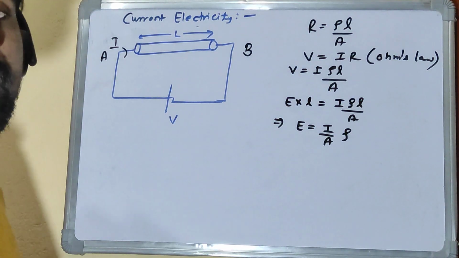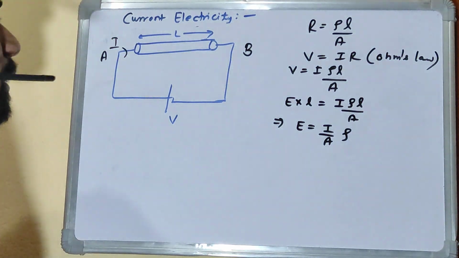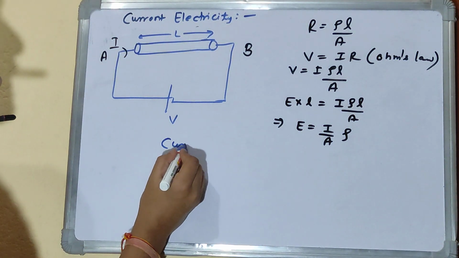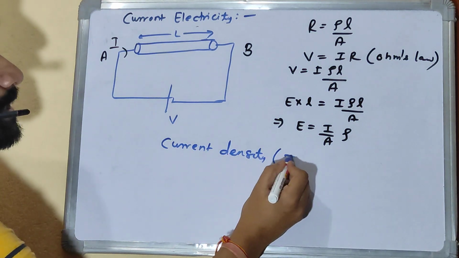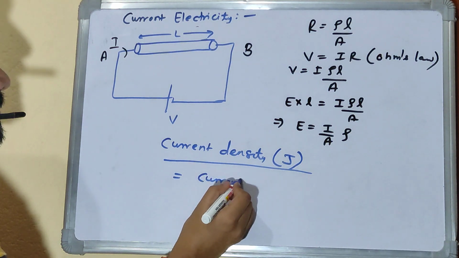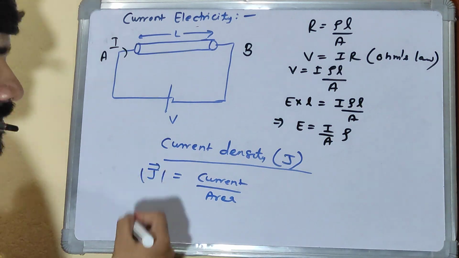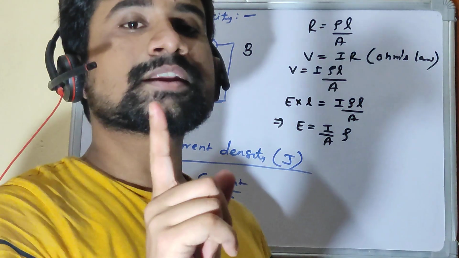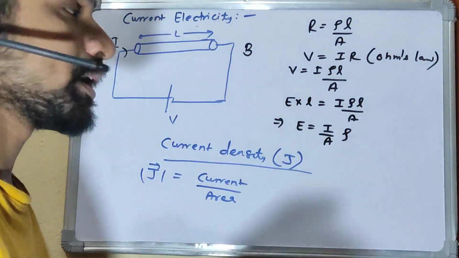There is a parameter called I by A. This term is called current density, indicated by J. Current density is given by current per unit area. Current density is a vector quantity. Current may be a scalar quantity, but current density is a vector quantity.